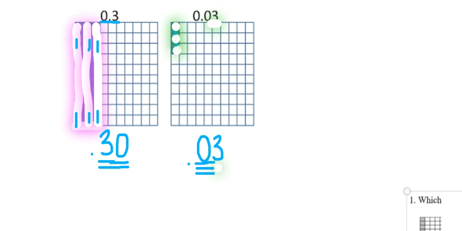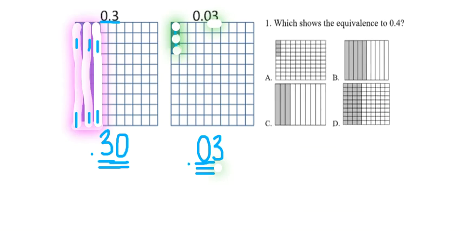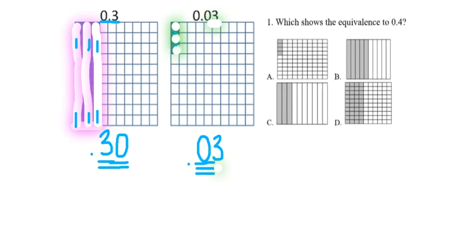We're going to look at this question and use our skills to now answer it. It says, what shows the equivalence to 4 tenths? When you're looking at a question like this, it's sometimes helpful to just say the decimal out loud. We know this is the tenths place, so it has to be 4 tenths.